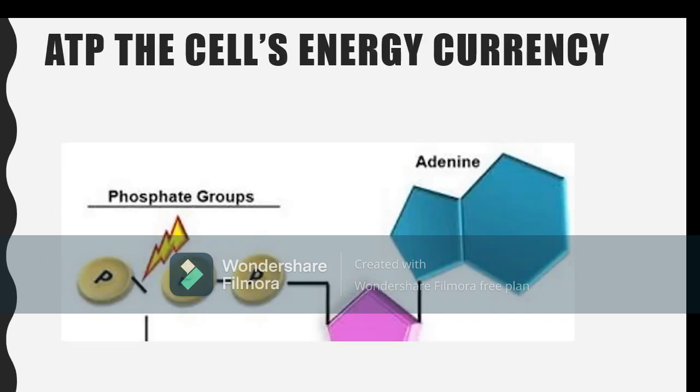The next thing is about ATP, the cell's energy currency. How does ATP act as the cell's energy currency? Remember that ATP was discovered in 1929 by Karl Lohmann.